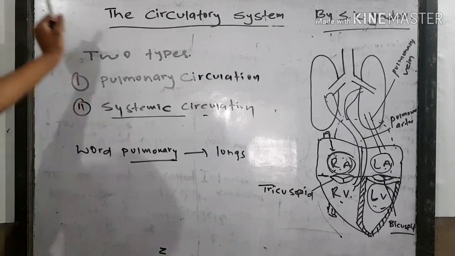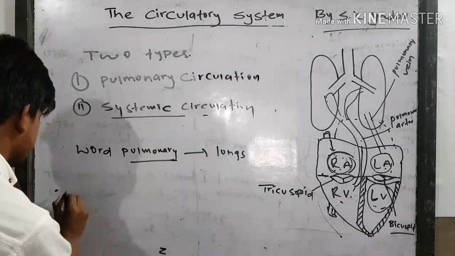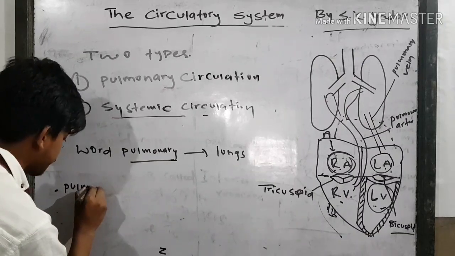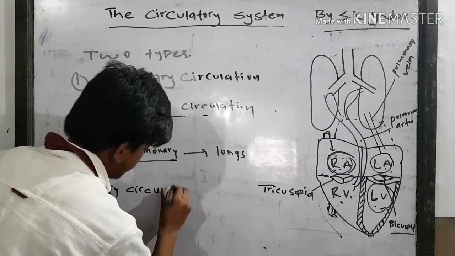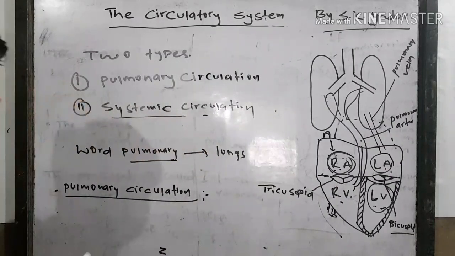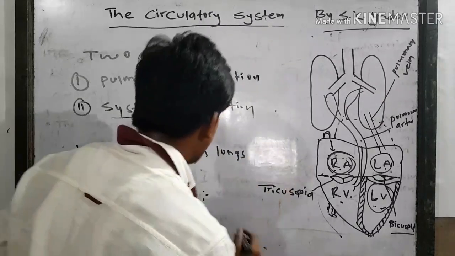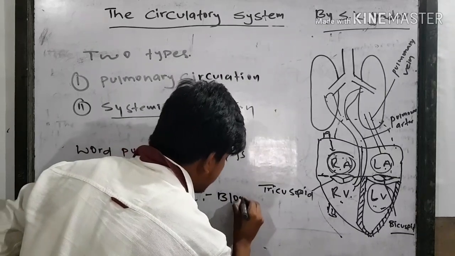So we can say, what do you mean by pulmonary circulation? Pulmonary circulation. So blood from different parts of the body, write it down.